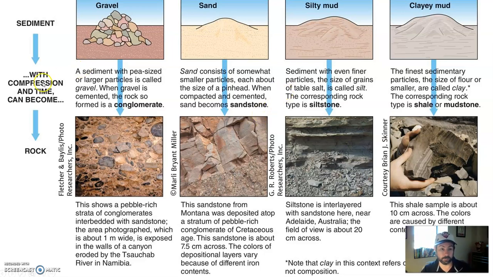With compression, cementation, and time, we need time too, I guess. If you take a bunch of gravel-sized sediments and compress and cement them together, you get rocks like conglomerates or sometimes breccias. If you take sand-sized sediments and do the same thing, that would create sandstone. Silt-sized particles create siltstone. Clay-sized particles create shale or mudstone. We'll talk more about those in a couple sections.